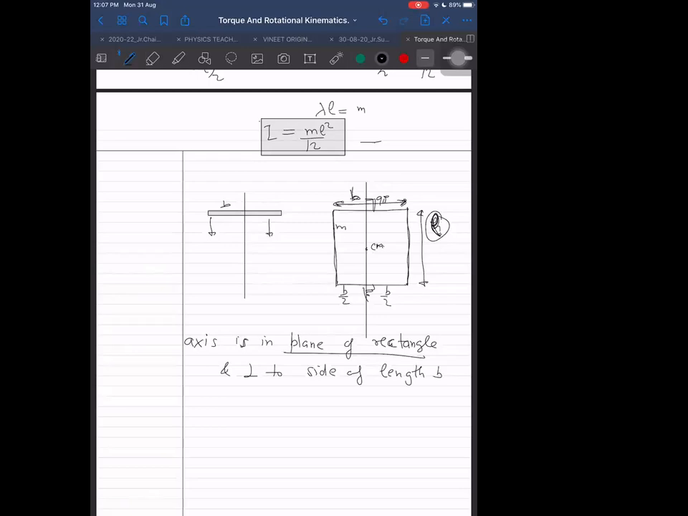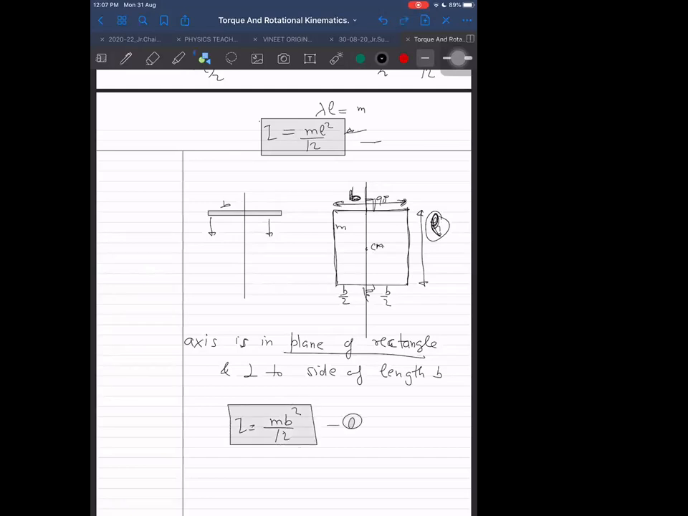First see how the axis is. This axis is perpendicular to this, and what is that length? That length is not L, that is B. Therefore, I should not write ML square by 12, but I should write for this MB square by 12. So be careful of this thing.